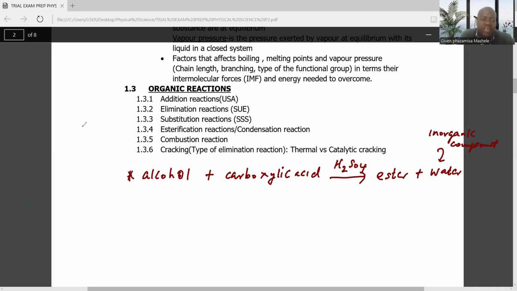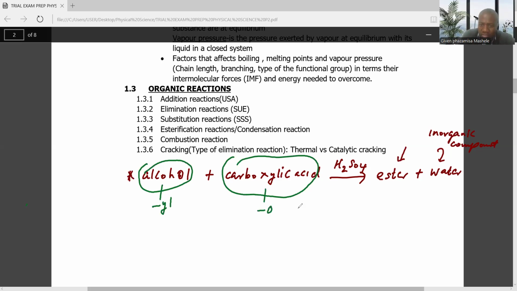And ladies and gents, if you can watch the first video on nomenclature, I have explained the parts of an ester, how the ester comes about. Actually, when we are naming, let me just show you a general way of remembering this. The name of an alcohol changes and becomes an "yl". Then the name of a carboxylic acid changes and becomes an "oate". Then this will help you to know the name of the ester.